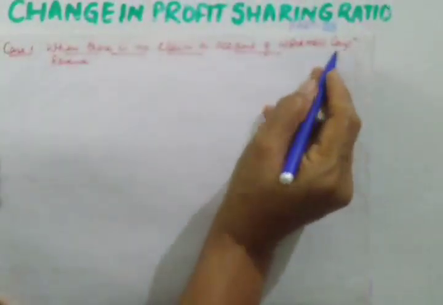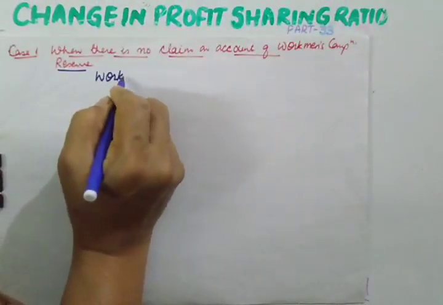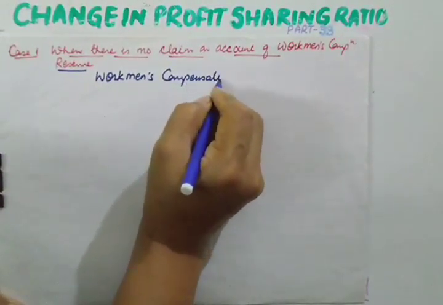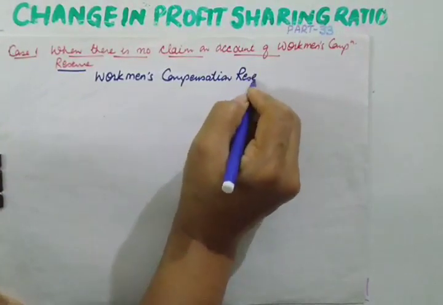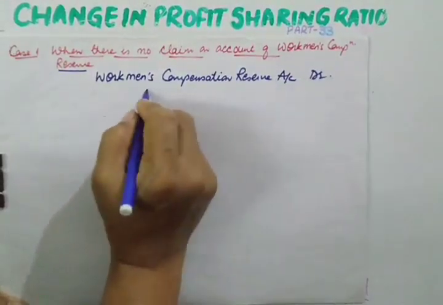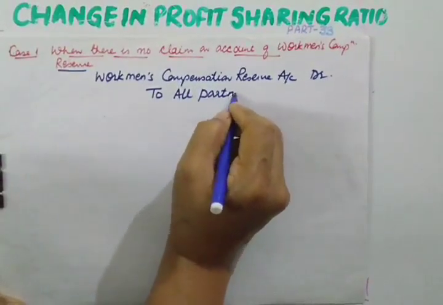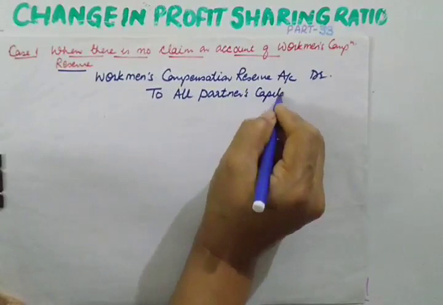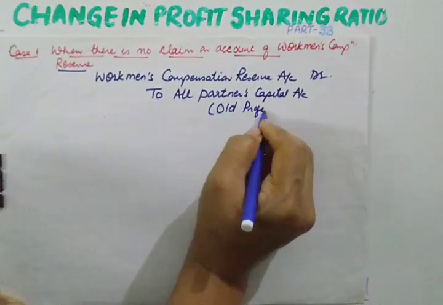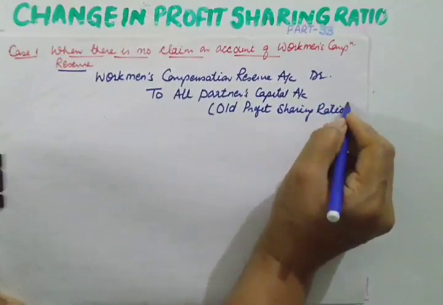See, the balance of this reserve is always credit, so for transferring, we will be debiting this reserve. Journal entry will be workmen's compensation reserve account debit to all the partners' capital accounts, in the old profit sharing ratio. So I hope this is clear to you.